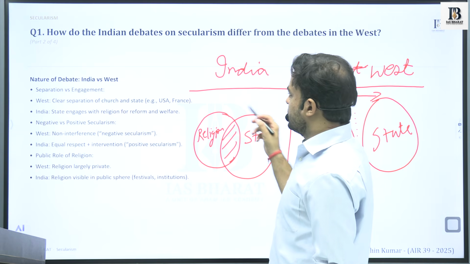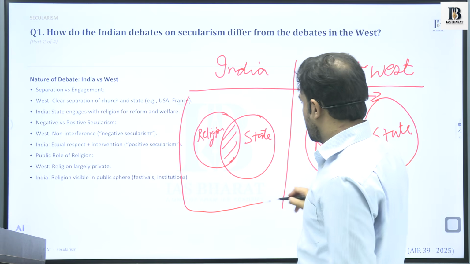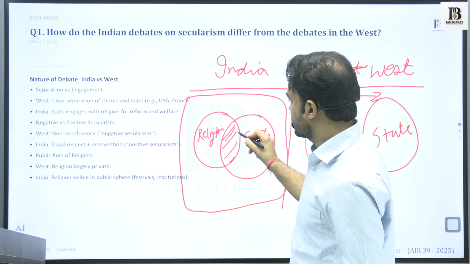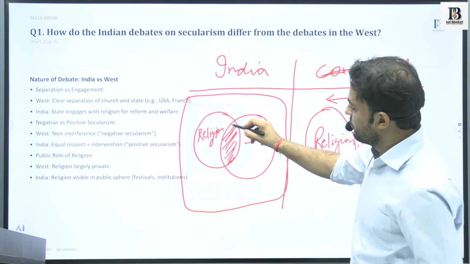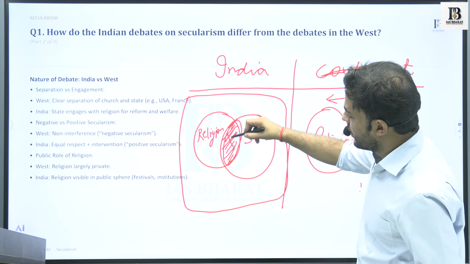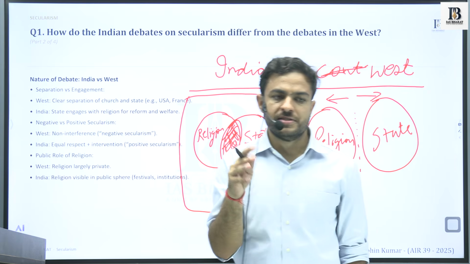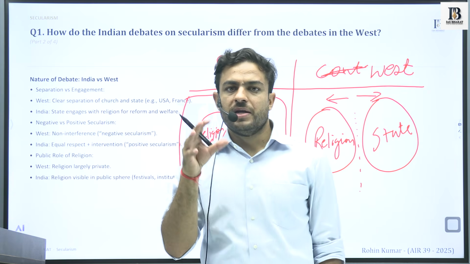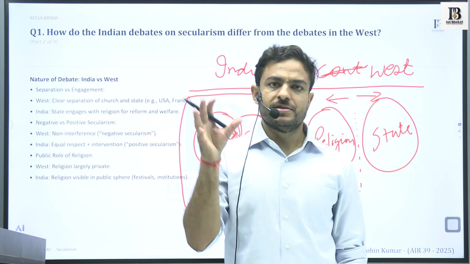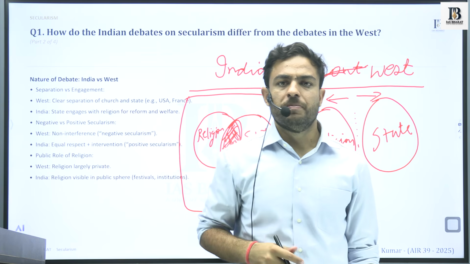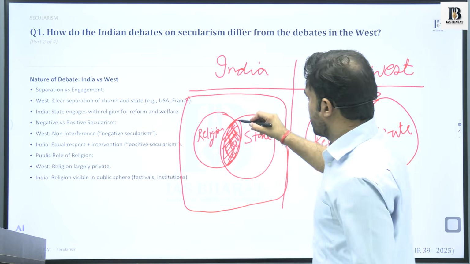However, in the case of India, there is a confluence that exists between the two. This area that overlaps shows how religion is having an impact on the state, as well as the state having an impact upon religion.